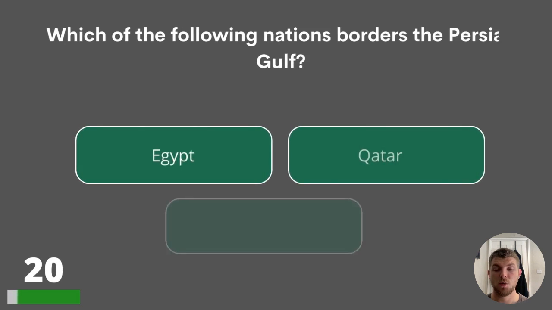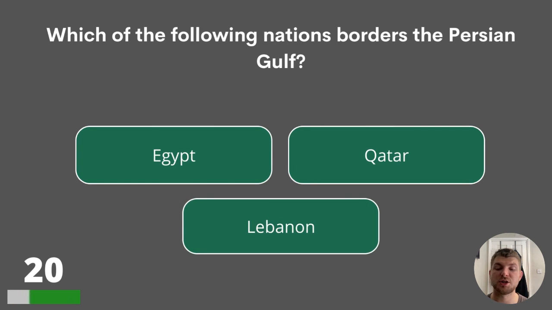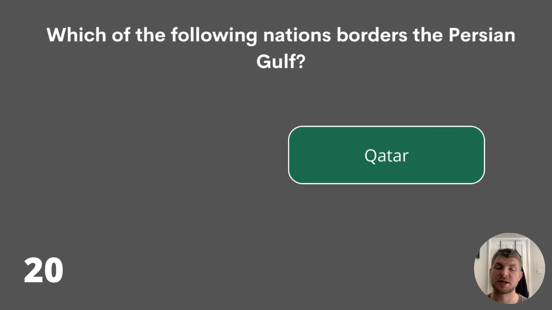20. Which of the following nations borders the Persian Gulf? Egypt, Qatar, or Lebanon? And the answer is Qatar.